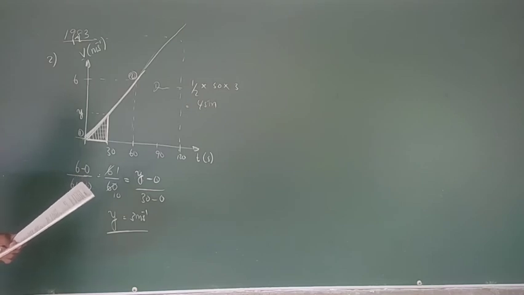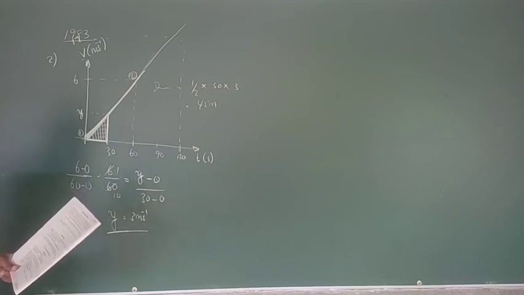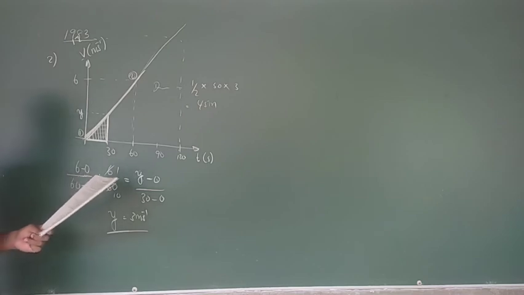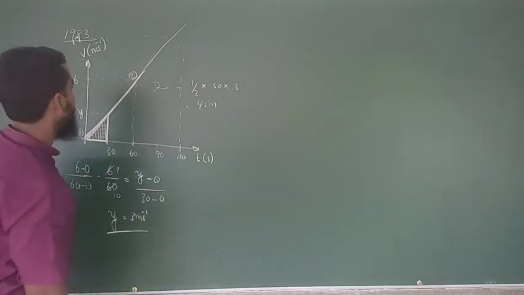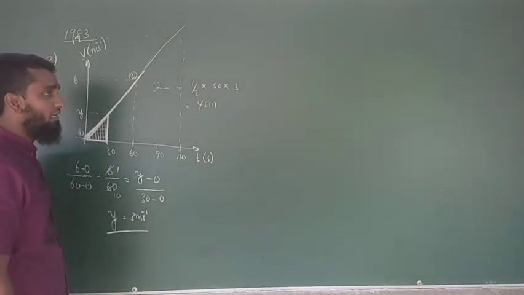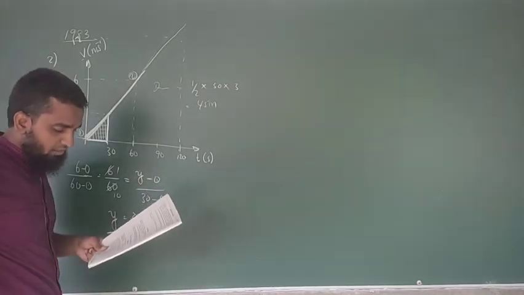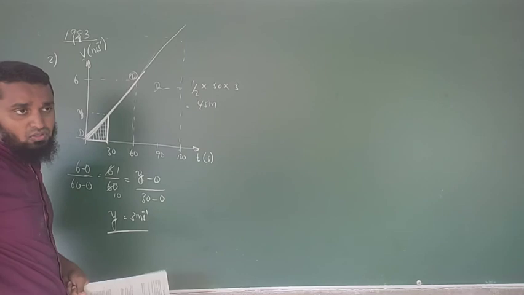If it continues going like this, then at time equal to 120 seconds, the velocity should definitely be 12 meter second minus 1. C is correct. Then the answer is going to be fourth, right?